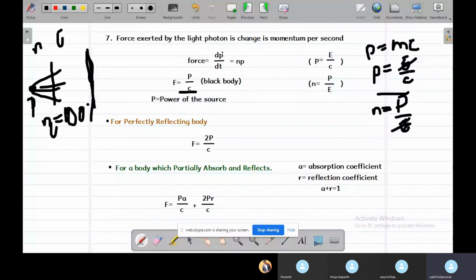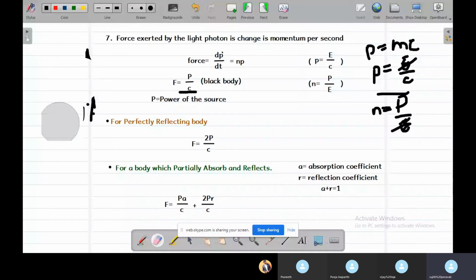What happens if some part of the energy is reflected? What happens if the body is not a perfectly black body, but a reflecting body also? So first, let us consider a reflecting body. When there is a reflecting body, as we know, when a particle hits it, it will not absorb anything, but just reflect it in the backwards direction.